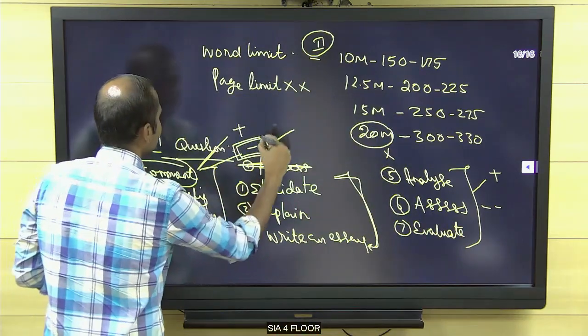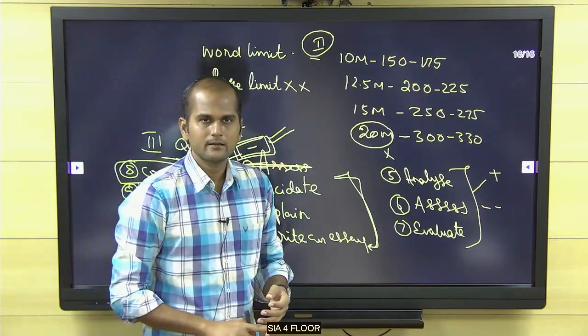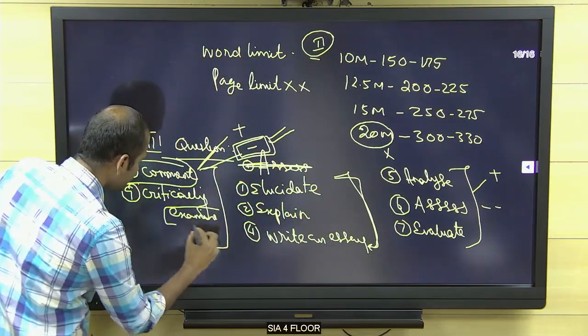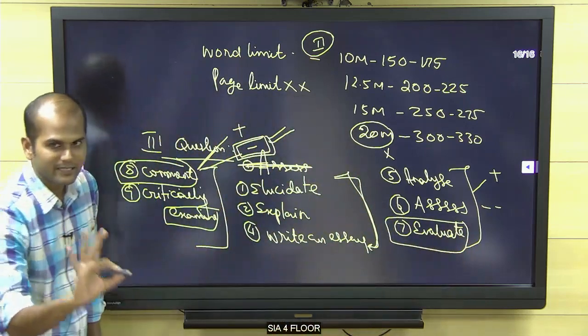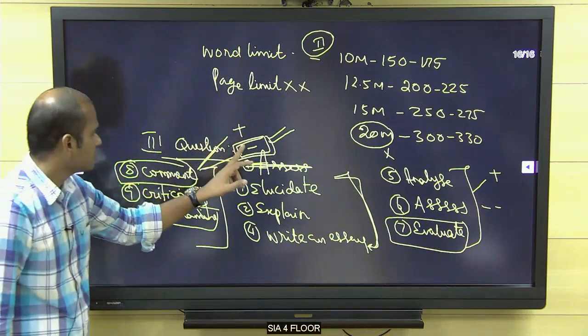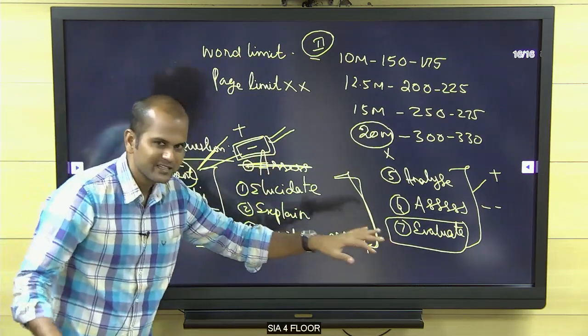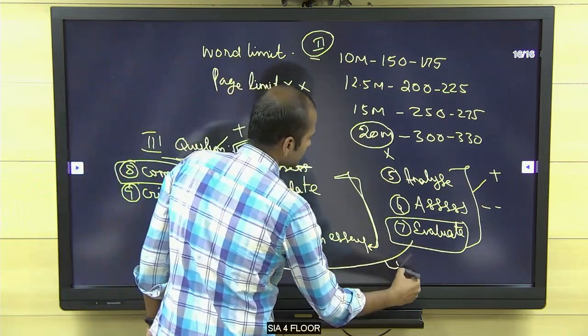So for comment and critically examine, you should definitely give negatives. And the last word, with this I conclude: examine and evaluate. These two words are very important. Here you have to give negative and positive, but whenever examine or evaluate comes, you should come to a conclusion. In these two, you have to come to a conclusion.